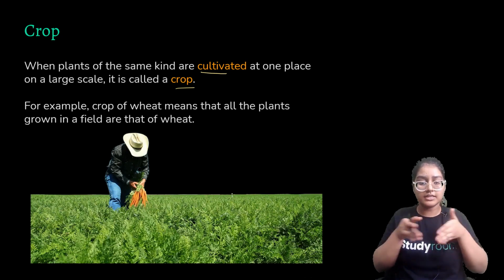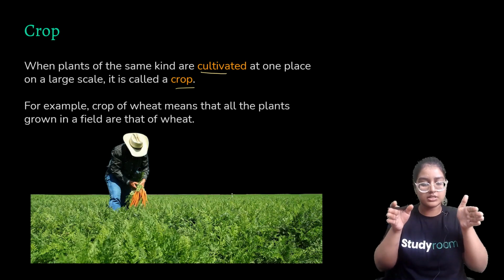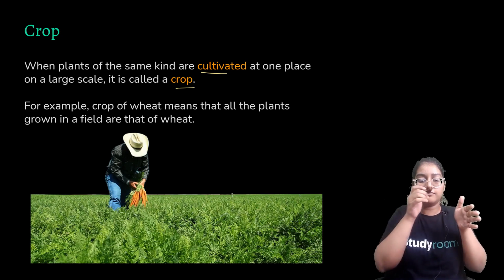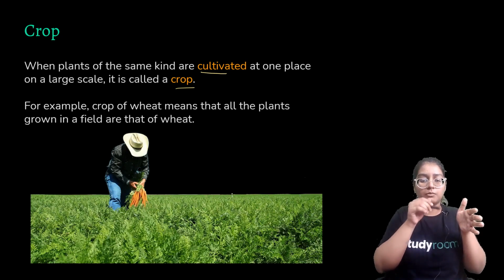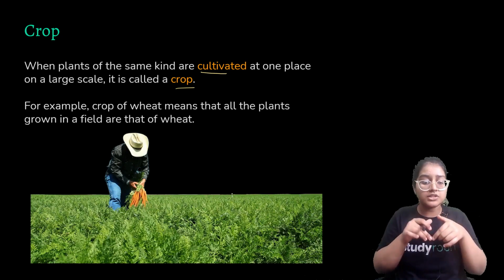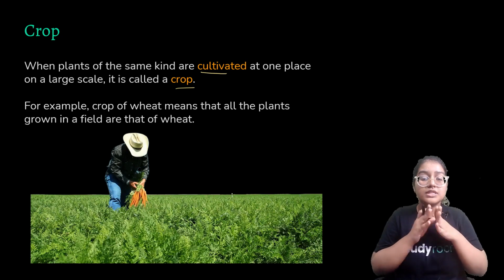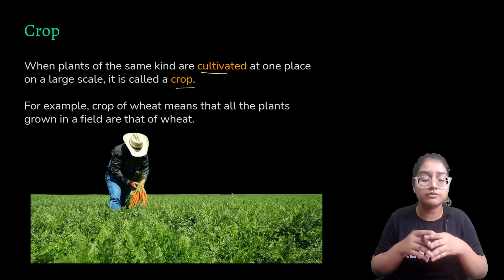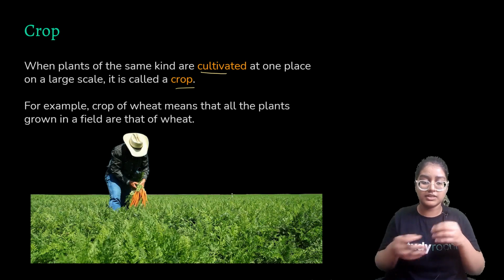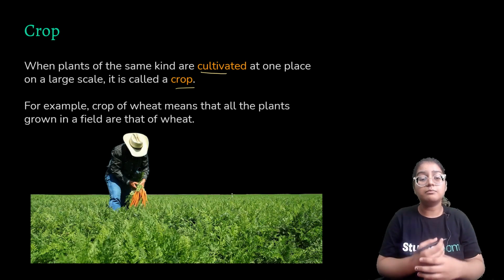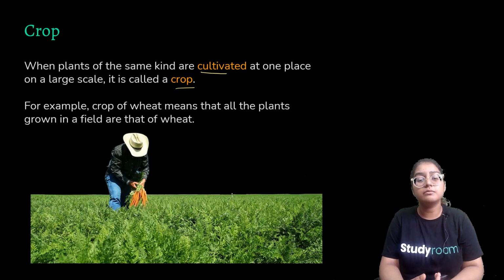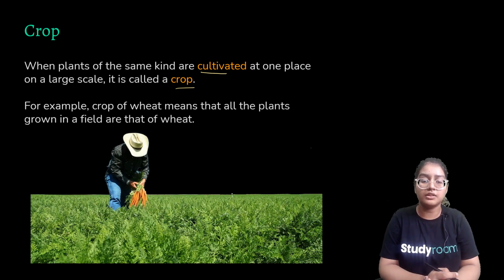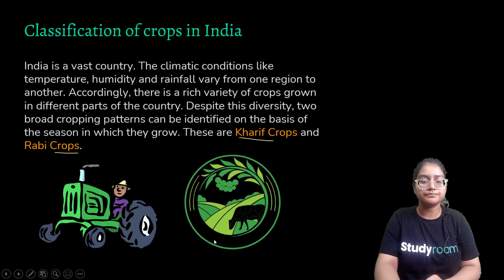For example, there is a piece of land. We can imagine this as a piece of land or a farm, and in all the rows and columns, wheat crop is planted. So this patch of land covers wheat. This patch of land where different plants of the same species, for example the wheat species, are growing, that particular plant is called a crop. For example, a crop of wheat means that all plants grown in the field are wheat. So this is an example of wheat.